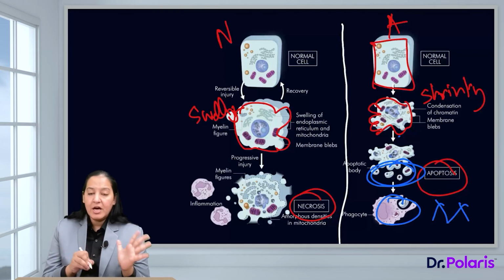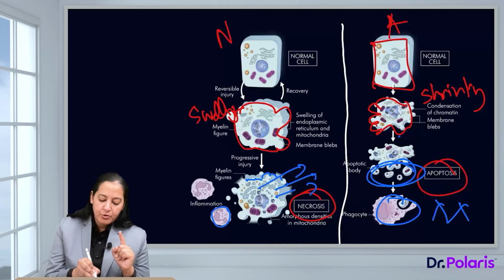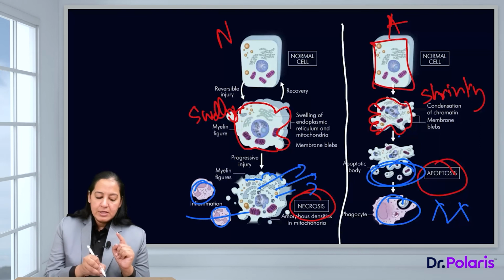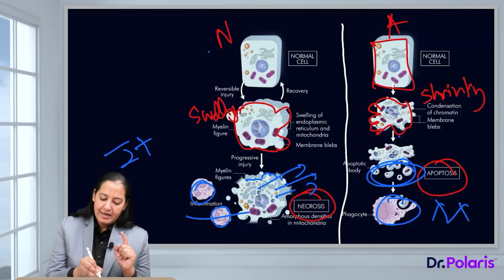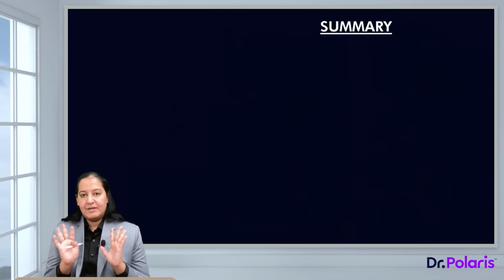On the contrary, in necrosis, you can see disruption in the cell membrane. So cytoplasm is leaking out, causing inflammation. You can appreciate the neutrophils here. Neutrophils means inflammation. So inflammation is always present in necrosis, inflammation is always absent in apoptosis. So that is the difference.